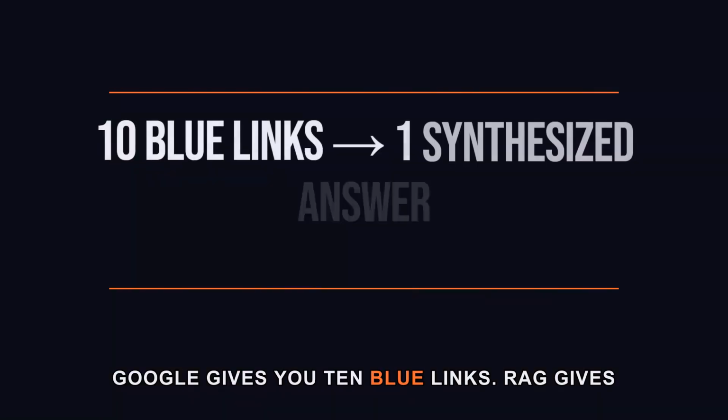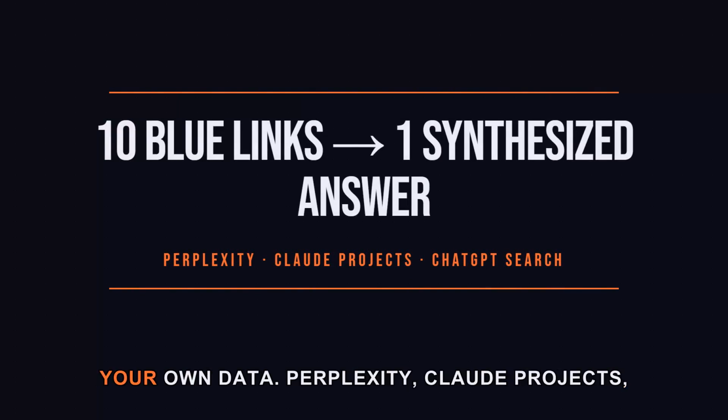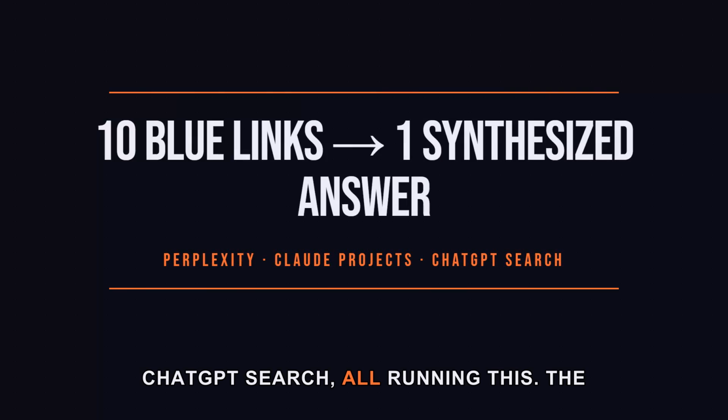Google gives you 10 blue links. RAG gives you the synthesized answer with citations on your own data. Perplexity, Claude projects, ChatGPT search, all running this. The 10 blue links era is ending.